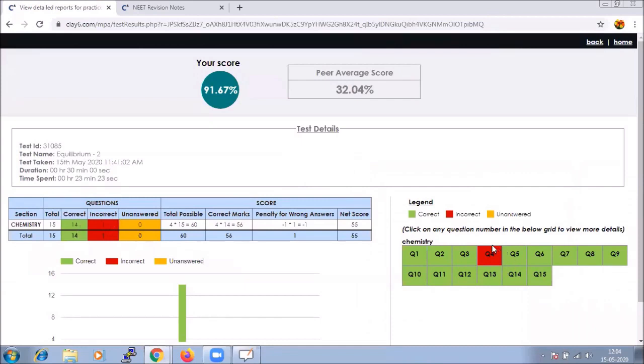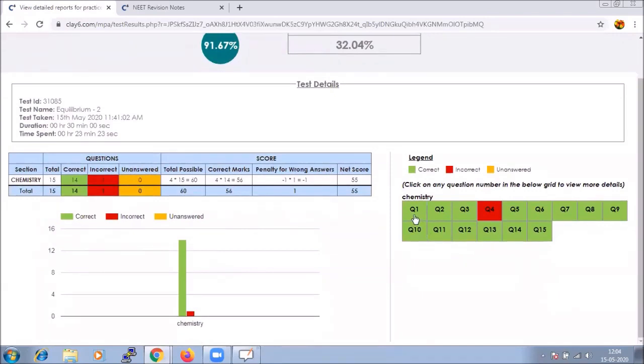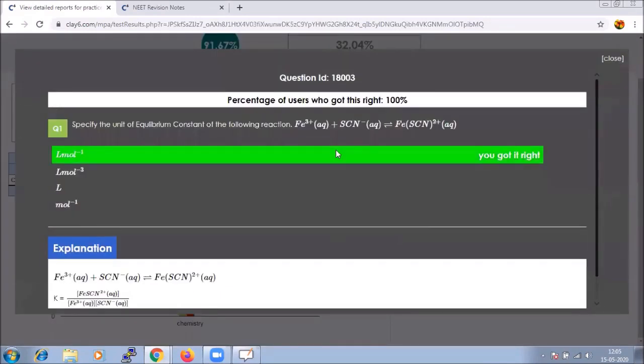One maybe while clicking the answer we would have marked the wrong option. Green indicates that it is the right option. Red color indicates that the answer given is wrong. And if we click on the question, we have the answer as well as the explanation to the question.